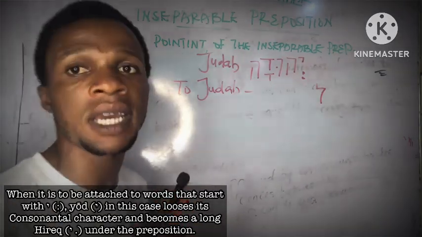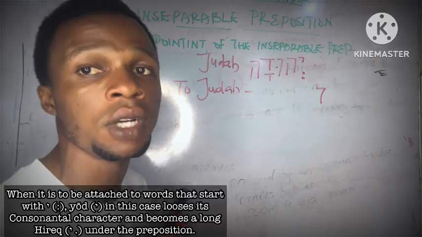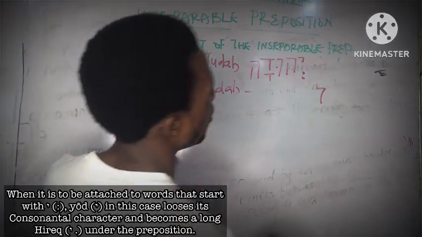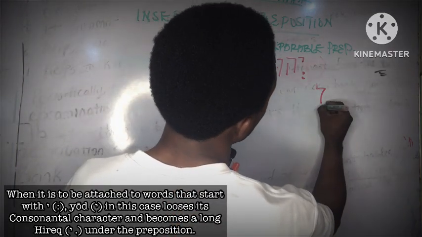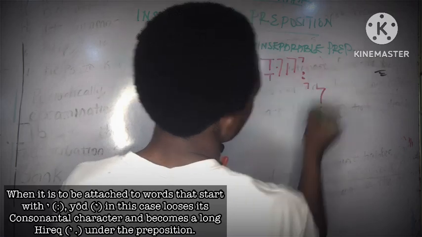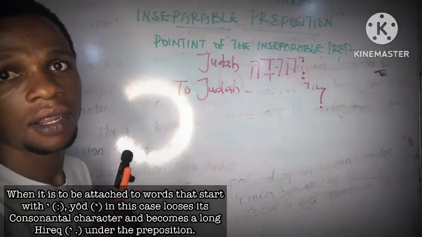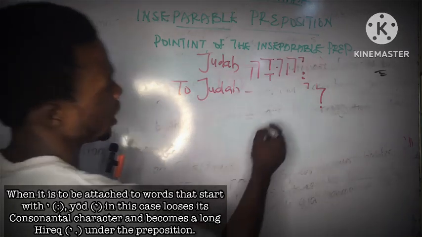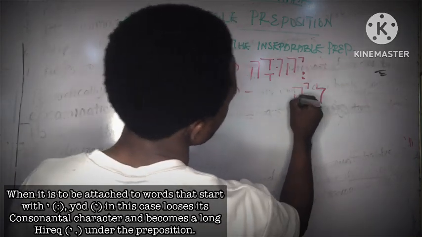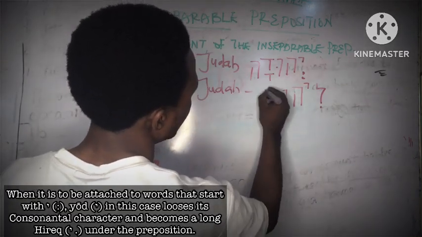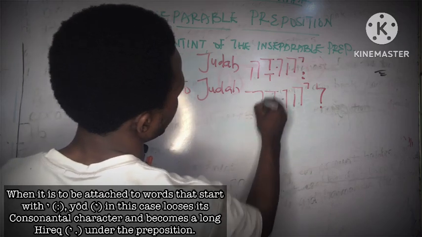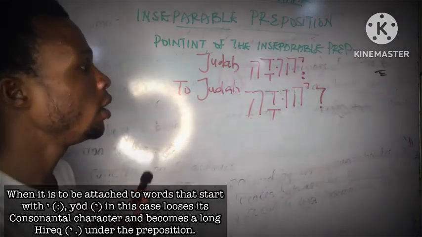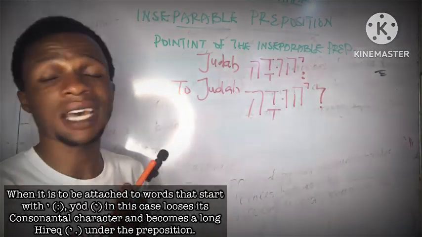I told you that long hireq is a dot that comes with a yod, which is long i. So we now have our long hireq as our vowel. So we have li. Then we have the rest of the letters: Liyehuda. That is to Judah. That is how you do it.